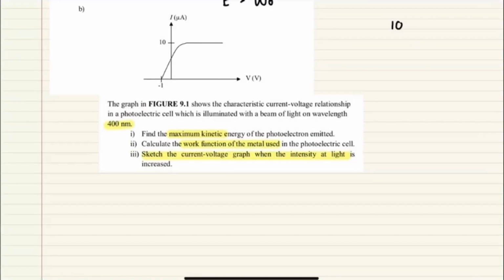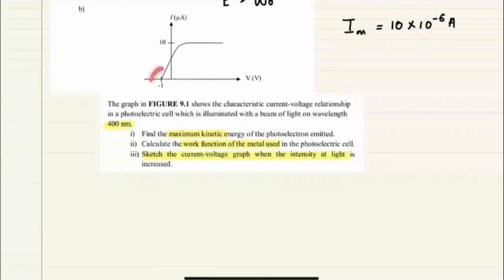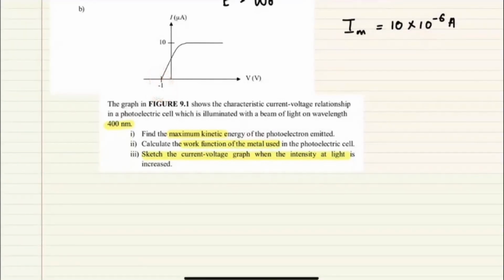The other value is negative 1, the one at the bottom. Okay, what does the value at the bottom represent? It is Vs. Vs is actually equal to 1 volt. Okay, the negative we ignore. The negative basically just indicates that the polarity is reversed. But in terms of calculations, we just ignore the negative, we just want the magnitude. So Vs, or stopping potential, is equal to 1.